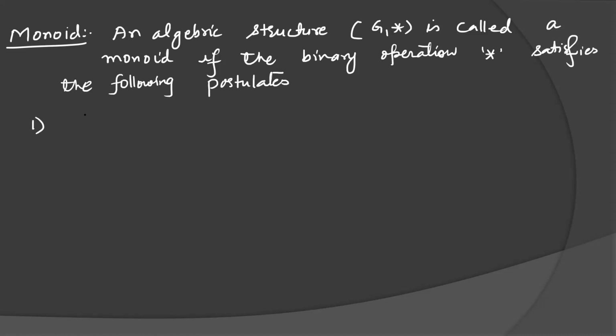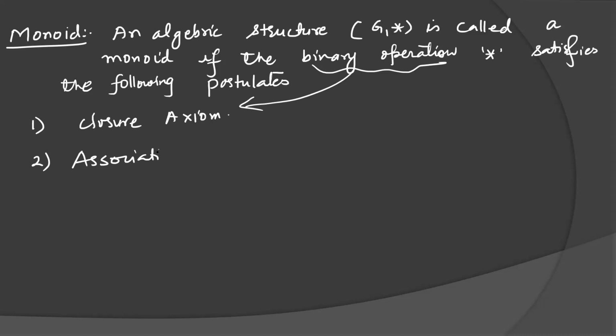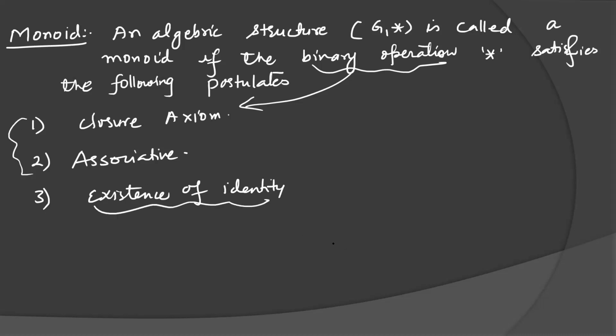First is the closure axiom, that is already mentioned. You may not need to state it because a binary operation ultimately implies the closure axiom. Second is associative. Third is existence of identity. What is existence of identity? We have already covered the first two, so now we are going to see the existence of identity.